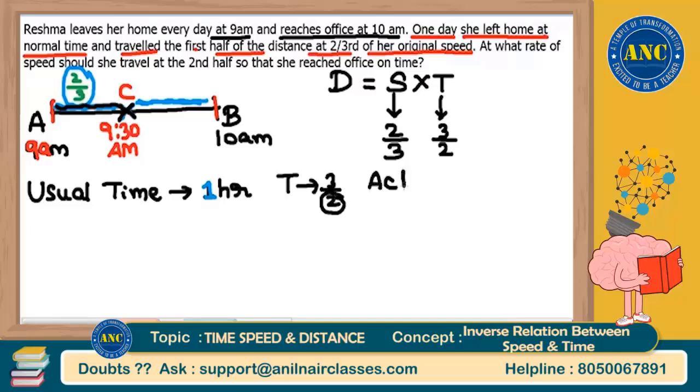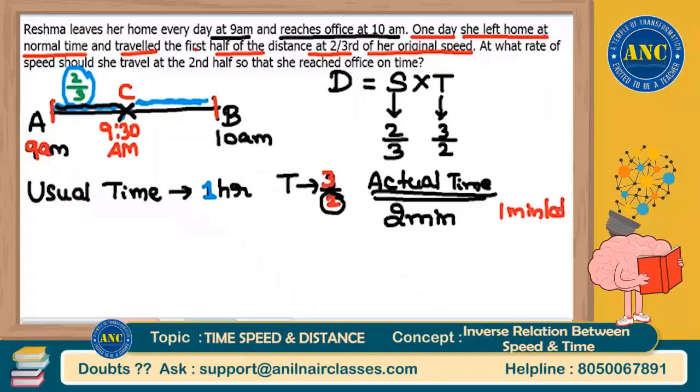So the usual time taken is 2 minutes, because 2 is in the denominator, but today she took 3 minutes. That means she is late by 1 minute.